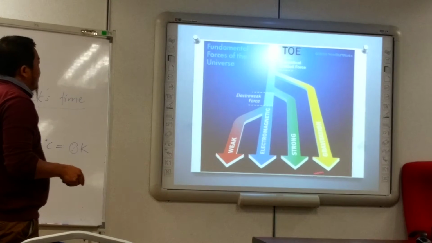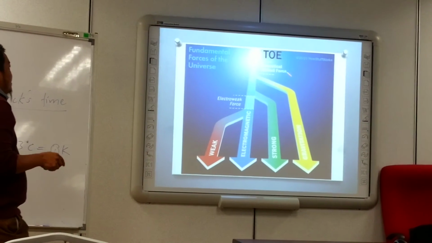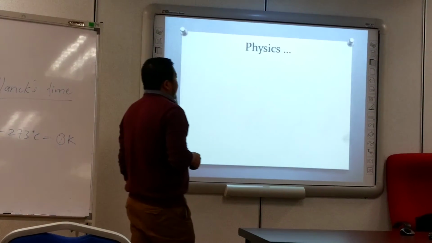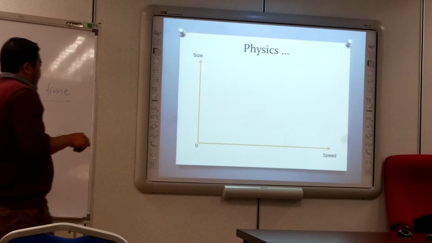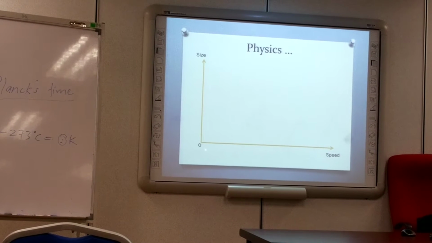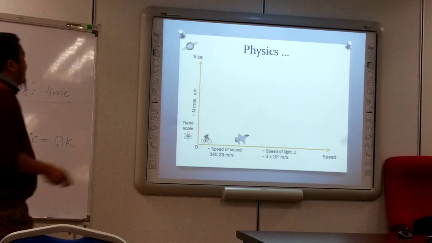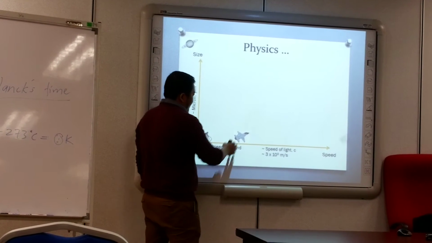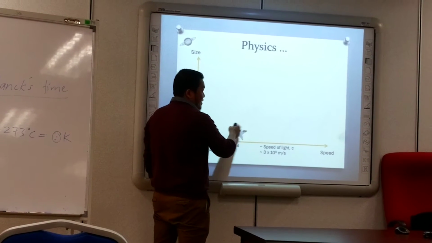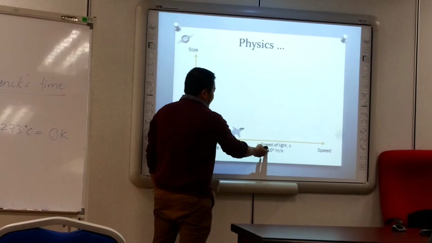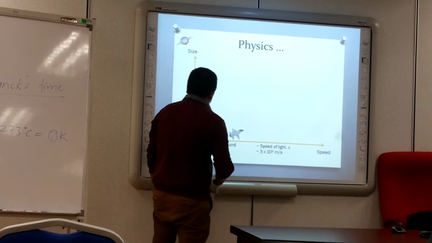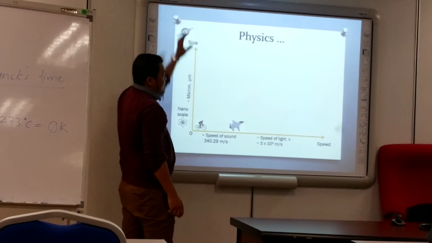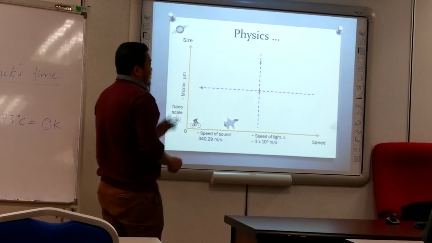You want to unify this one. We call it the grand unified force or theoretical unified force. In physics, you have the size and you have the speed. This is about the speed of sound. This is a super fighter jet, and then the highest speed is the speed of light. You have another scale, a micron one, and then you have the planet size. And you divide it by 4.